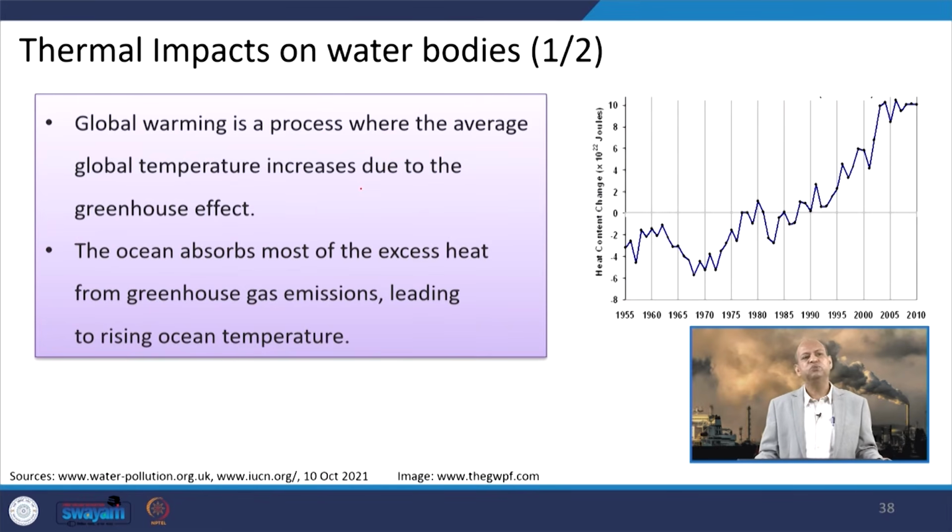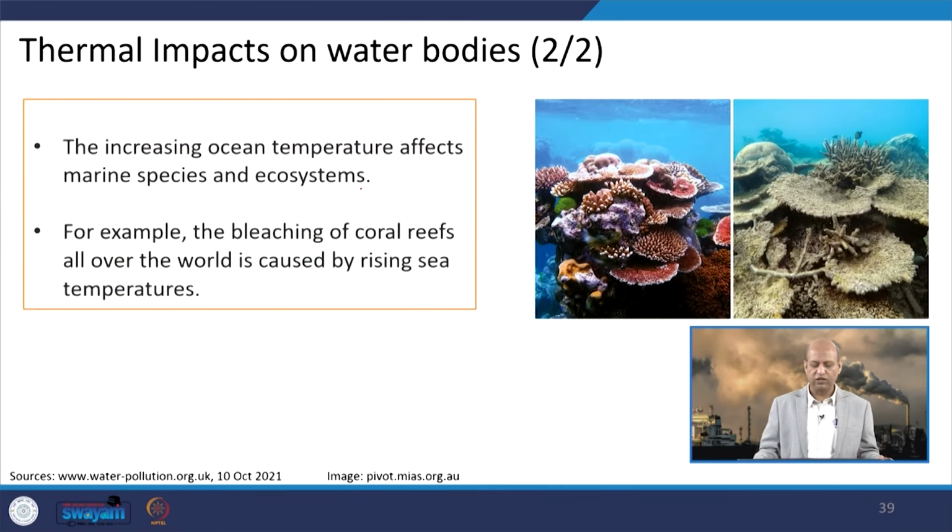Now, we come to thermal impacts on water bodies, because global warming is increasing the temperature of the sea, and this increase in sea temperature is translating into negative impacts on the coastal ecosystem. For example, you can see the bleaching of coral reefs.